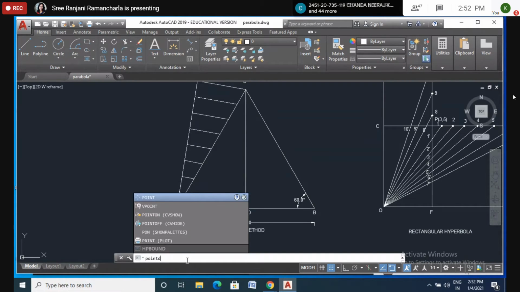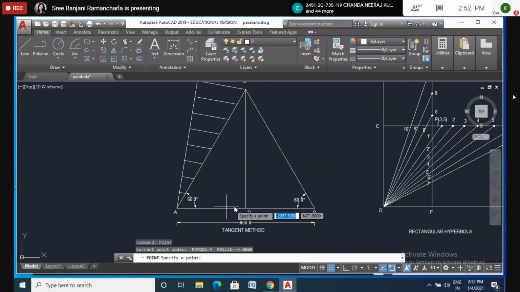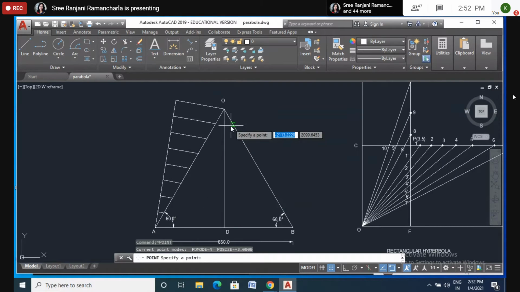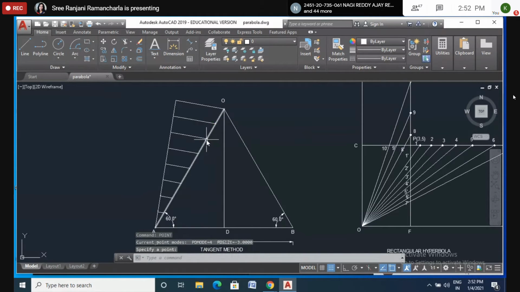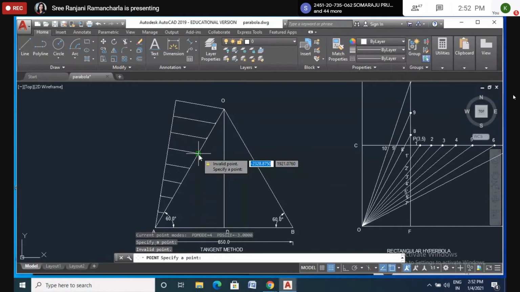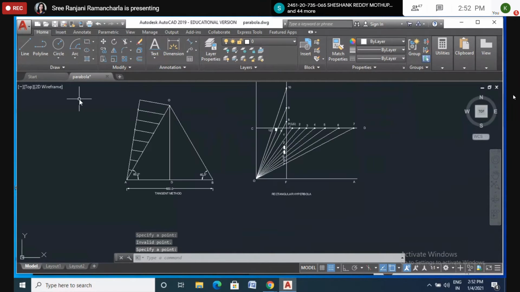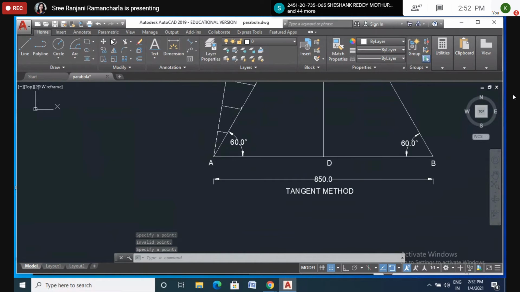Now, please, all of you, don't bother about the AutoCAD. I will explain it to you later from the 7th sheet onwards. But you just see here. So I will keep points here. Here, one more point. Here, here. I think you are able to see the points there, little bit vertical lines.